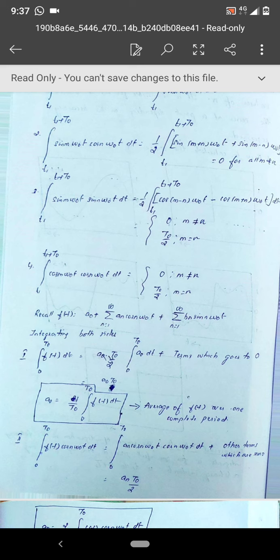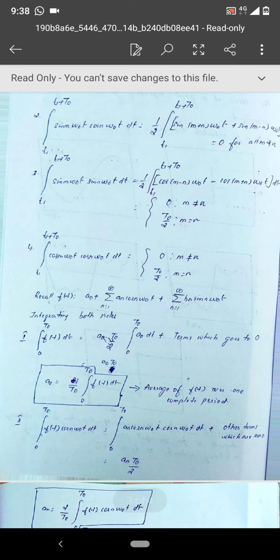Okay, now similarly for the fourth background integration, that is if you find the integration of two cos terms, that is if you integrate cos m omega naught t cos n omega naught t dt over a complete time period t1 to t1 plus t naught, then similar to that, if m not equal to n, that is equal to 0, and if m is equal to n, that will be equal to t naught by 2. Okay, so these are the background integrals we require before we go to the evaluation of a naught, an and bn.